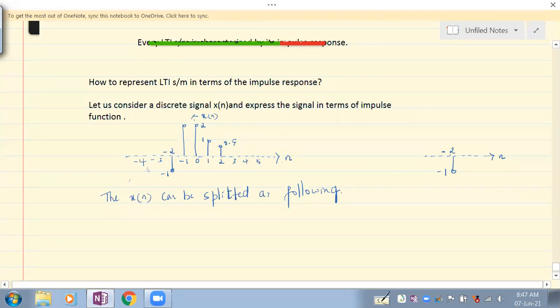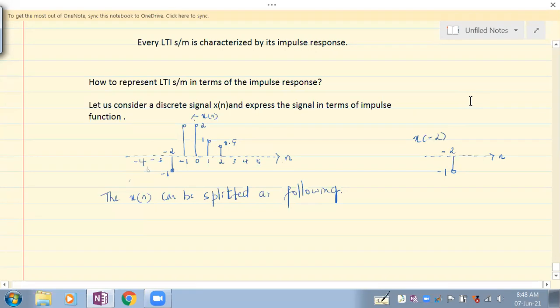Is this fine, everybody? So this is, what is it that we have written now? This is your x of minus 2. X of minus 2 is minus 1. What is x of minus 2? X of minus 2 is a sample which exists at n equal to minus 2. And we have seen that here is minus 1, which is existing at n equal to minus 2. That's why I'm calling it x of minus 2.